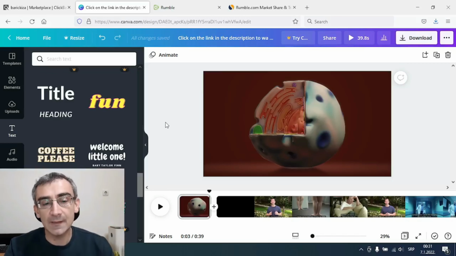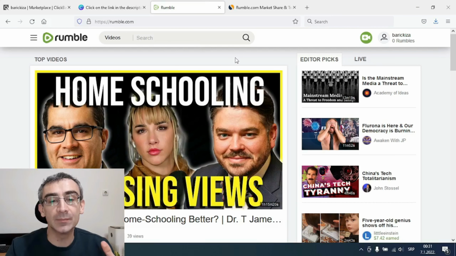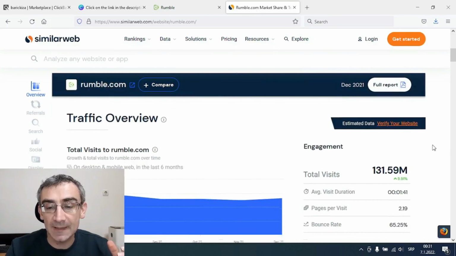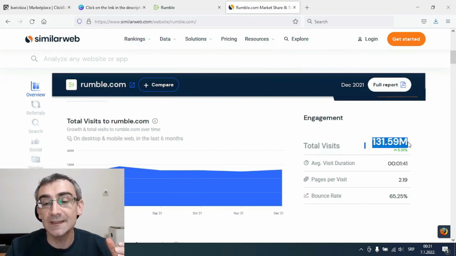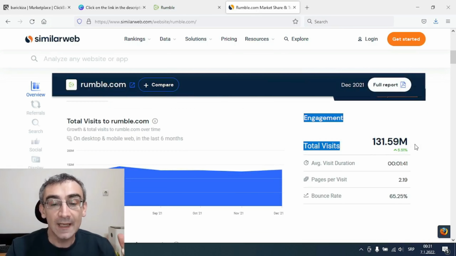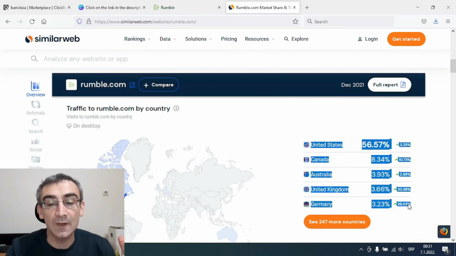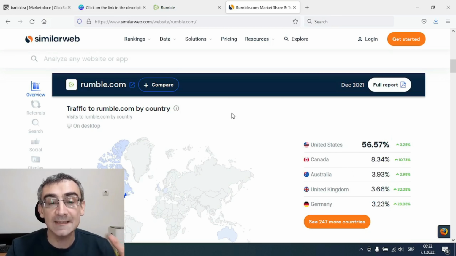So now when we have our video, we need to upload it somewhere in order to get traffic. And for that we are going to use Rumble. Rumble is exactly the same as YouTube. And when we go on SimilarWeb, we will see that last month Rumble got 131 million visits. And here you can see that most of their visitors are coming from tier 1 countries. So Rumble has good potential for affiliate marketing.